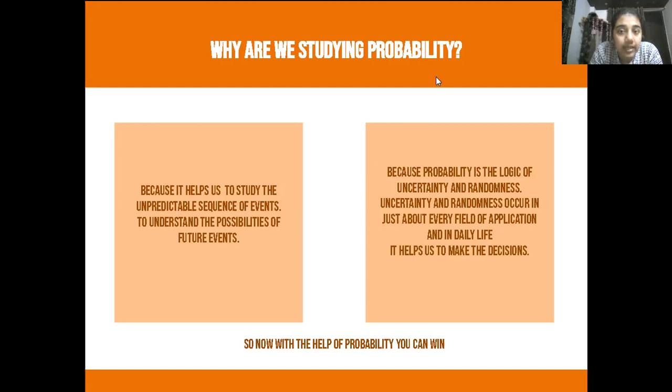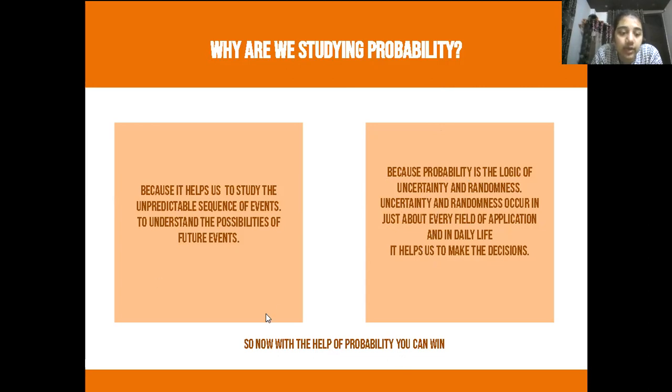And probability is also the base of analysis, because probability is the logic of uncertainty and randomness. That's why we study probability. Uncertainty and randomness occur in just about every field of application and daily life, and it helps us to make decisions. So now with the help of probability, you can win.